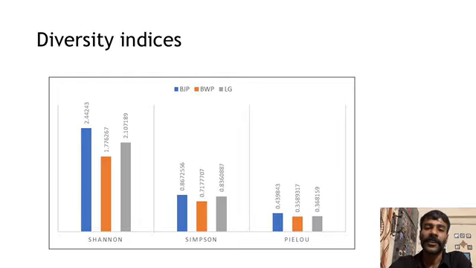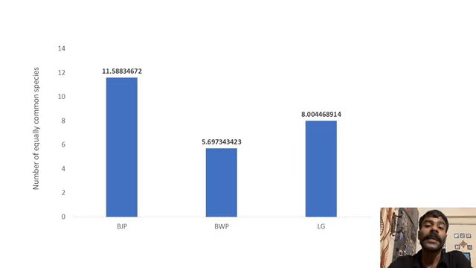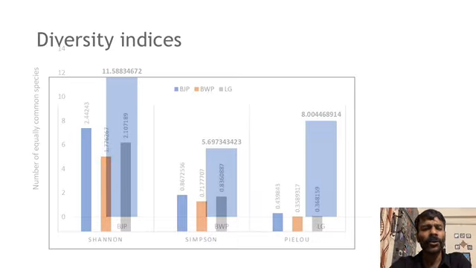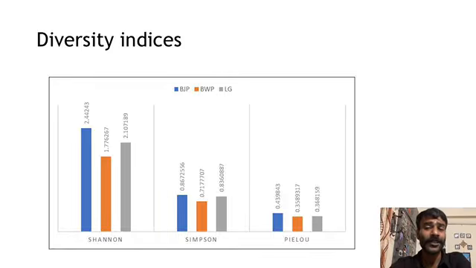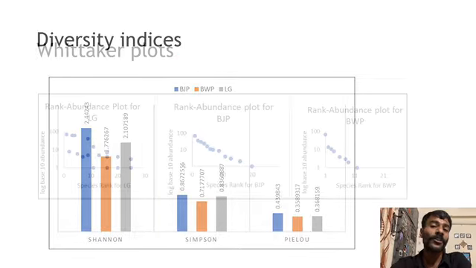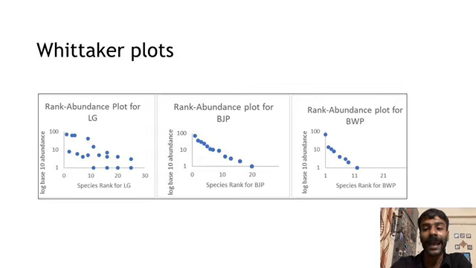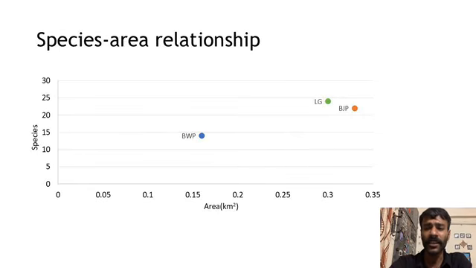Further, I calculated effective number of species, ENS. ENS indicates the true diversity of a site by taking the exponential of Shannon values. For example, BJP sustains at least 12 equally common species. Both alpha and true diversity measures suggest BJP to be more diverse. On the contrary, however, Whittaker plots or rank abundance plots suggested LG to have greater richness and more evenly distributed rare species.